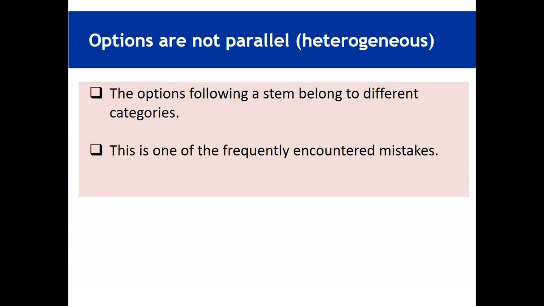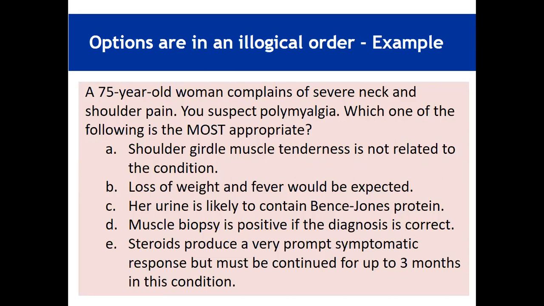Options are not parallel, meaning there is too much heterogeneity in the options. The options following a stem belong to different categories. This is one of the frequently encountered mistakes. For example, here is an example: a 75-year-old woman complains of severe neck and shoulder pain. You suspect polymyalgia. Which one of the following is the most appropriate?